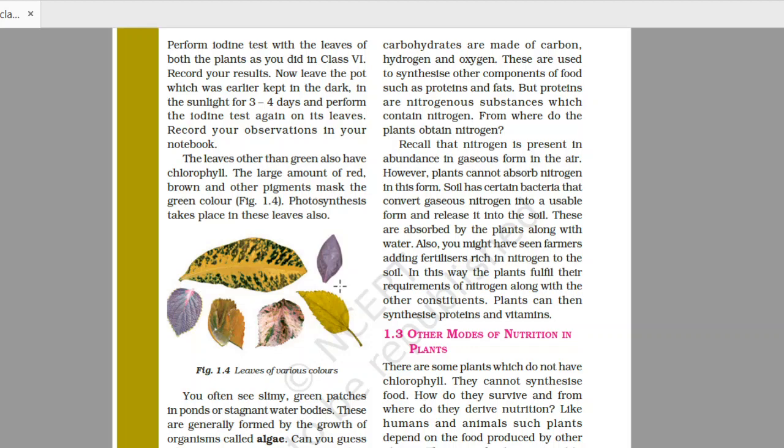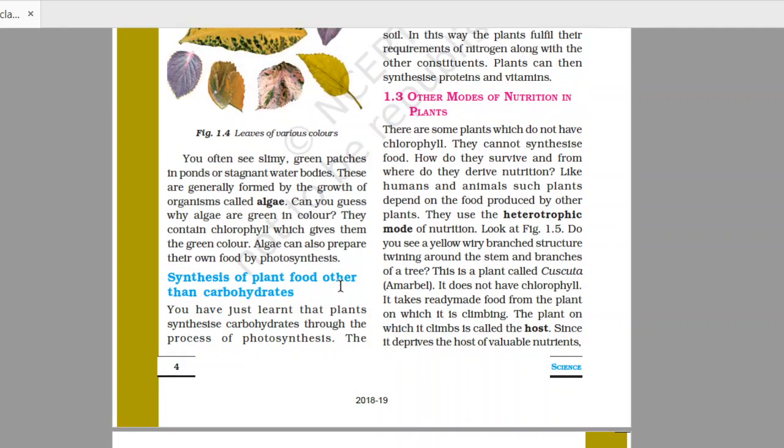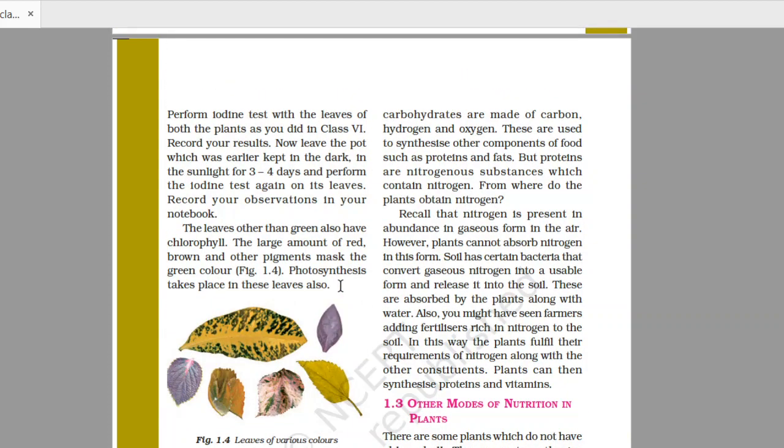Now, synthesis of plant food other than carbohydrates. Here it is shown that plants not only store food in the form of carbohydrate, they also require proteins and fats. And how do they get the nutrients? Even we add manure and fertilizer to the soil. From these manure and fertilizer, plants also get some nutrients.